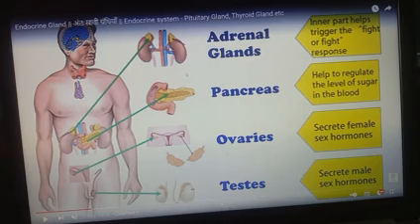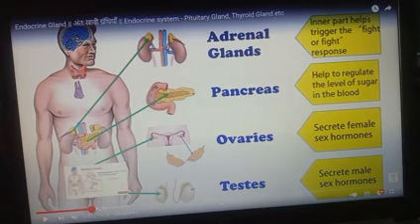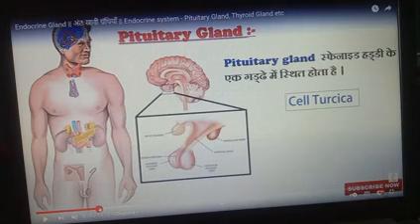Apart from that, the pancreas, then the pituitary gland and thyroid gland. So these we have discussed. Now the pituitary gland. The pituitary gland is present in our brain, and its function is the production of different types of hormones.